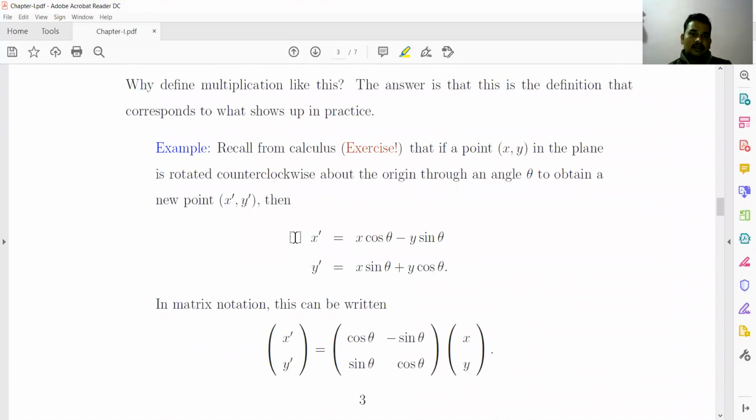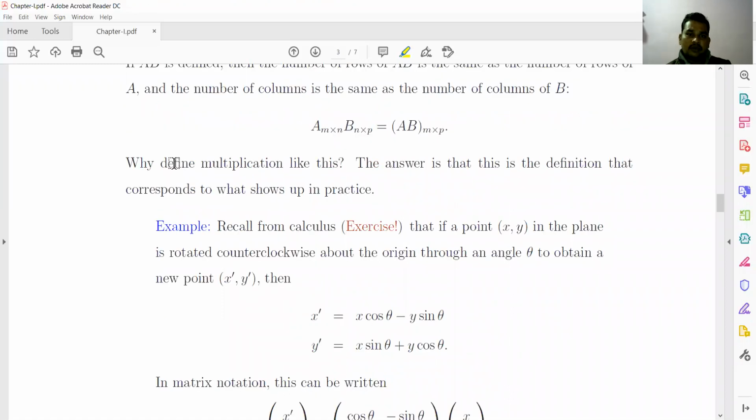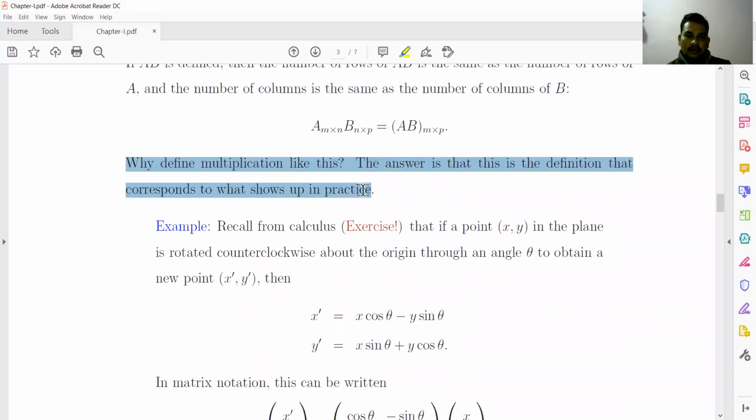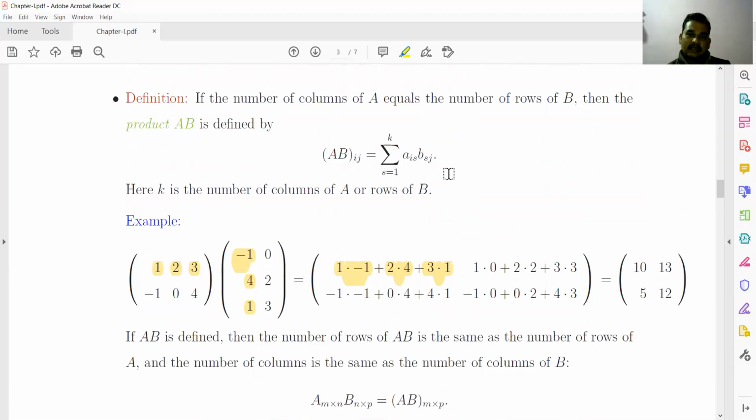Recall here: why is the definition of multiplication like this? The answer is that it is the definition that corresponds to what shows up in practice. So this is an example which shows why the multiplication of matrices is defined like this.